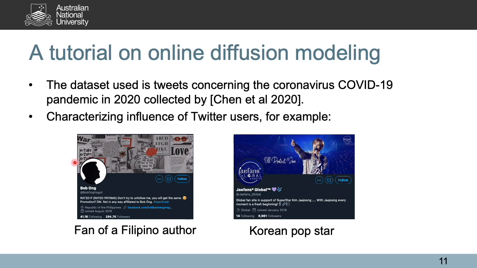In the dataset, we select 2 example Twitter users, one of them a fan of a Filipino author, and the other a Korean pop star. Later on, we are going to characterize those 2 users. We can actually see how their influence on Twitter is.